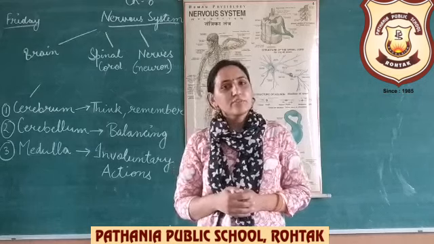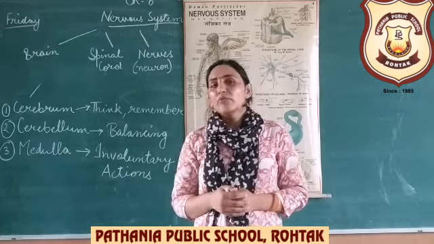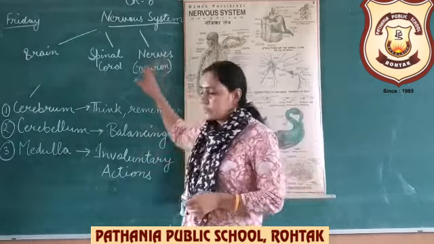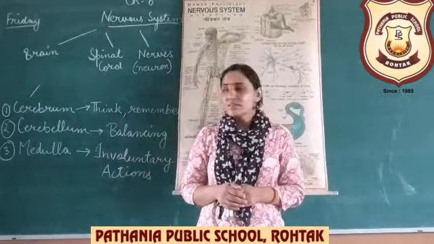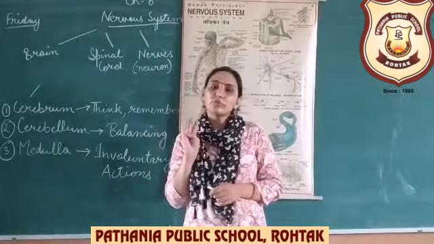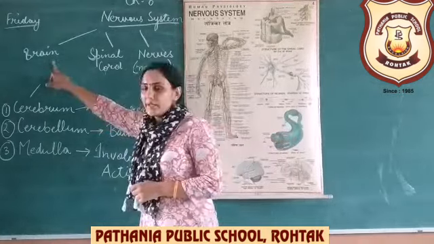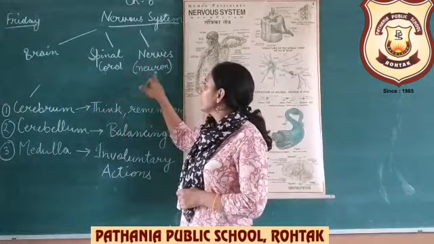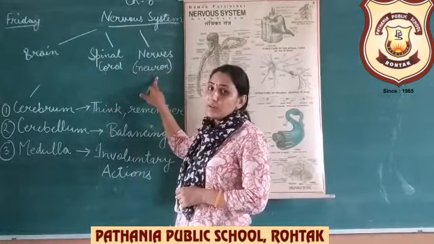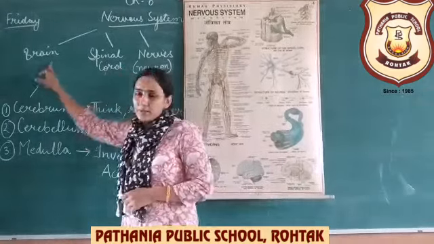Earlier we had discussed the skeletal system. Now we are going to start the nervous system. Basically, the nervous system is made up of three main parts. First is the brain, second is the spinal cord and third is the nerves. So many nerves. So first is the brain.